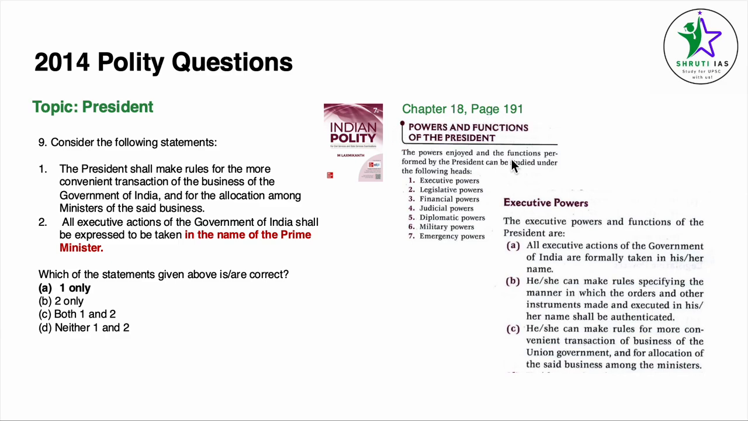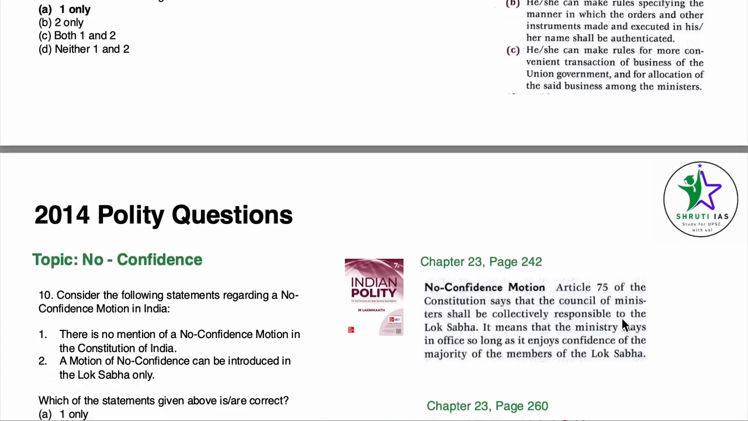Under powers and functions of the president, very clearly under executive powers, all executive action of the government of India are formally taken in his or her name, which makes our statement 2 incorrect, because here it is given that they are taken in the name of Prime Minister, which is incorrect. They're actually taken in the name of president. Point number 1 is correct. He or she can make rules specifying the manner in which the orders and other instruments are executed in his name and shall be authenticated.